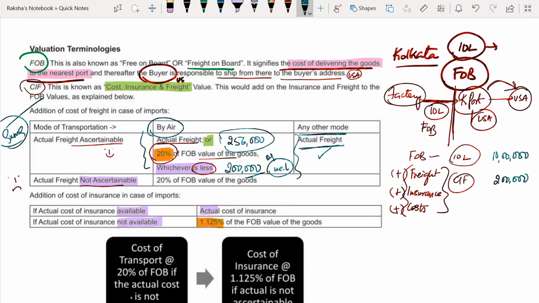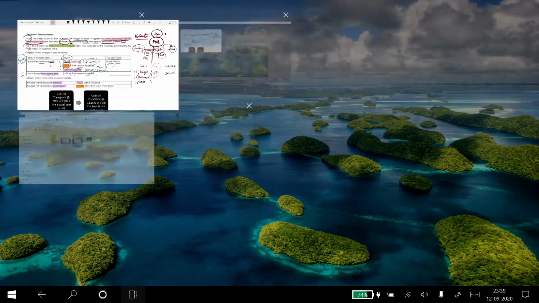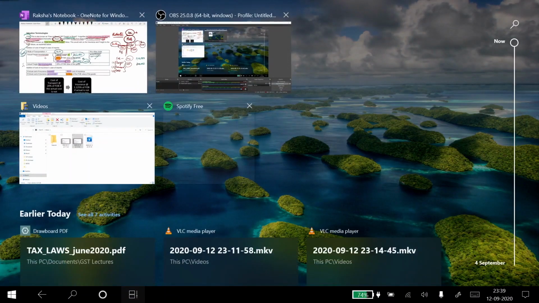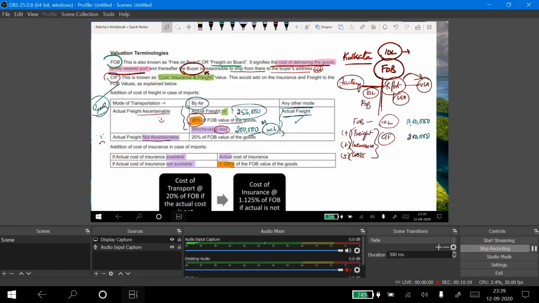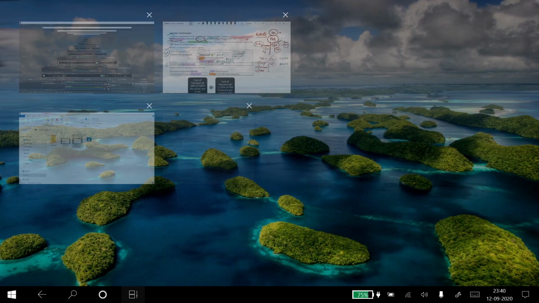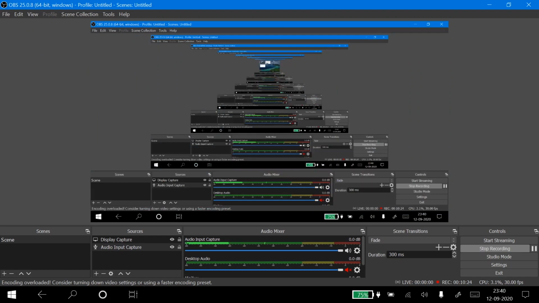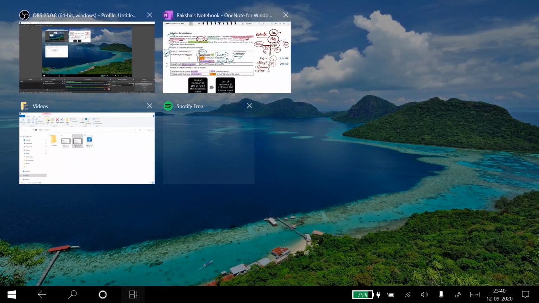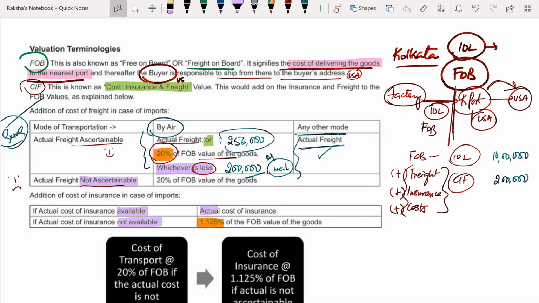Now coming to another case where actual freight is not ascertainable. What do I mean by not ascertainable? It means we don't know how much the freight is. In those cases, we will take direct upfront 20%.